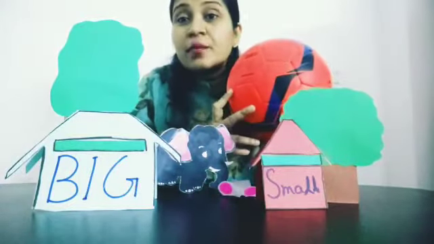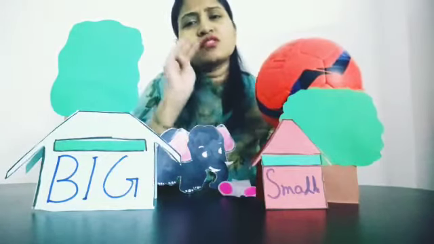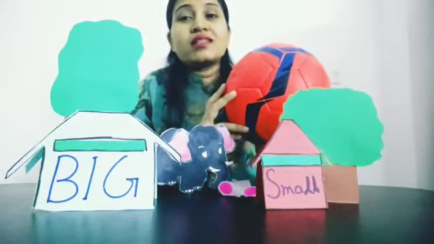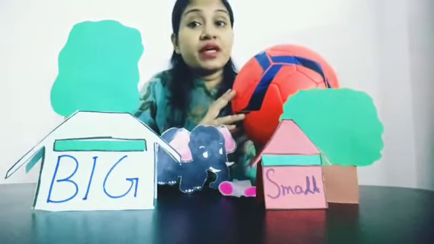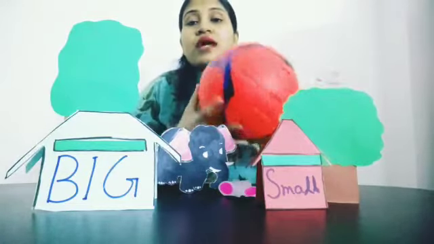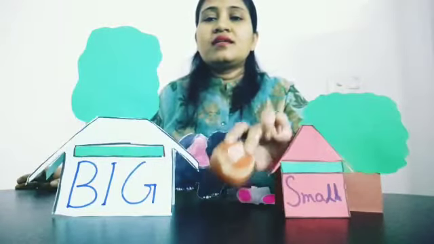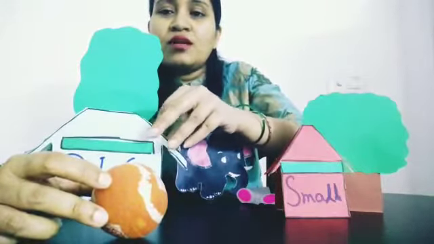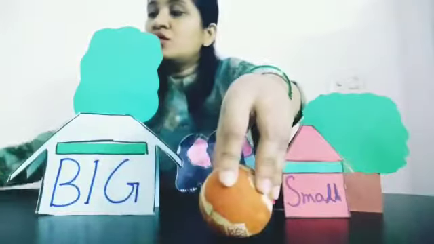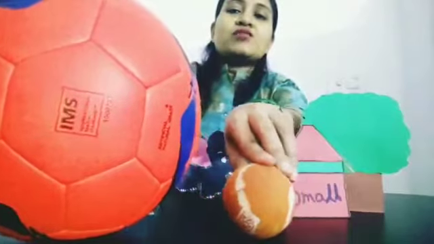Can a mouse play with this? No, because mouse is very small. Okay, then who can play with this? Elephant, because elephant is a big animal. So elephant took this ball. Okay, and this mouse has brought this ball. Okay, can you see this? So this ball is big and this ball is small.